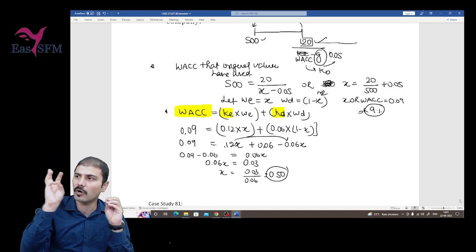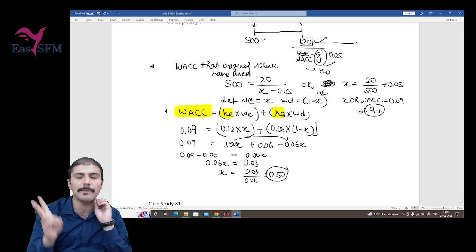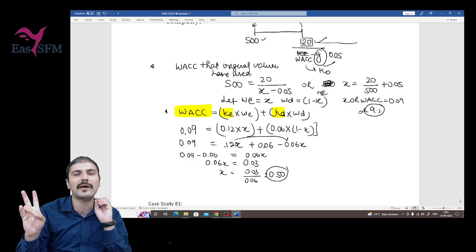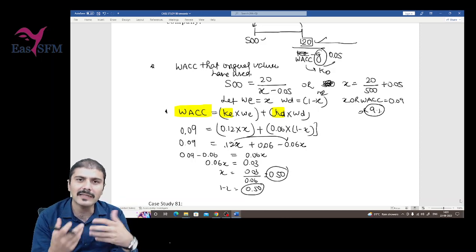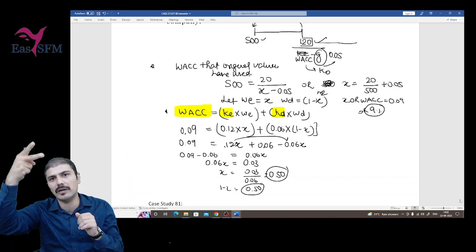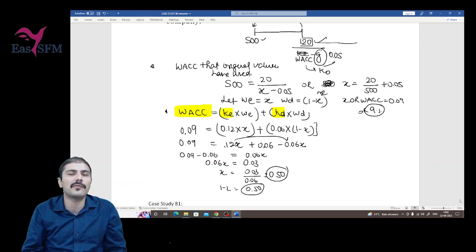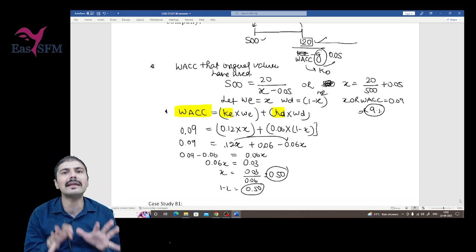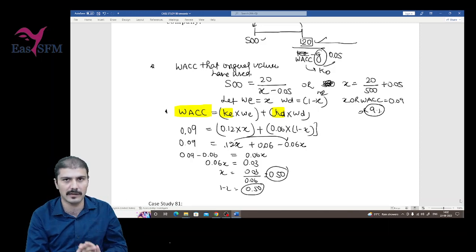If the after-tax cost of debt is 6%, the after-tax cost of equity is 12%, the weight of equity is 0.50, the weight of debt is 1 minus x, which is also 0.5, then the overall cost of capital will be 9%. Used on the 20 lakhs cash flow and 5% growth rate, the value of the firm that he got was 500 lakhs. So till now we have only done the calculations that the original valuer has done.